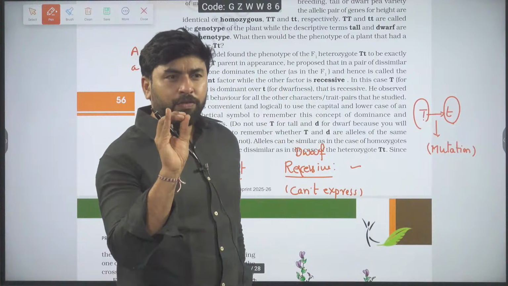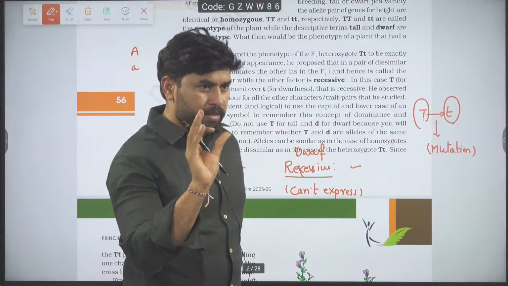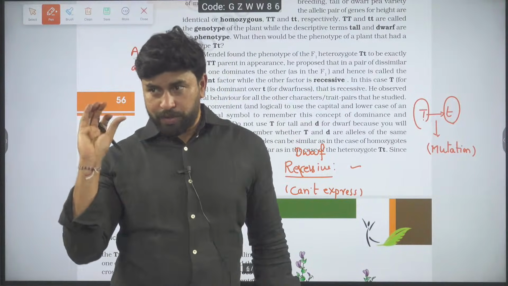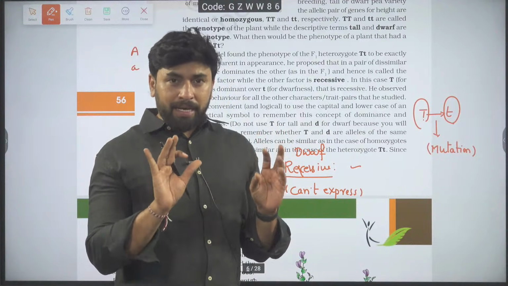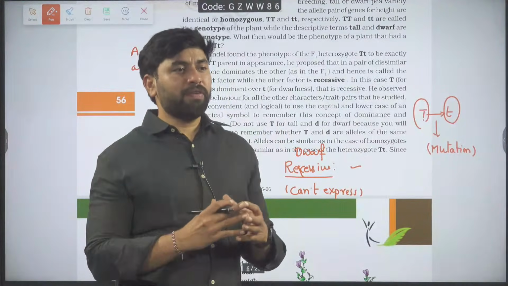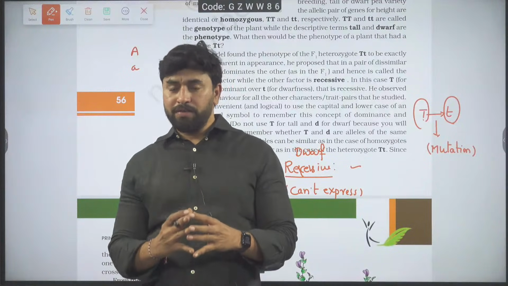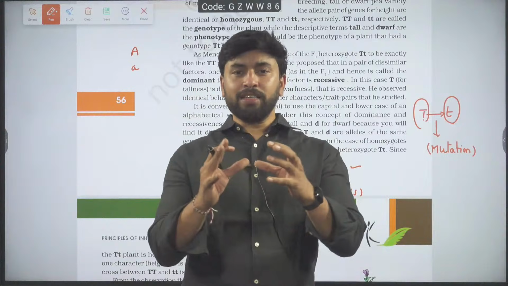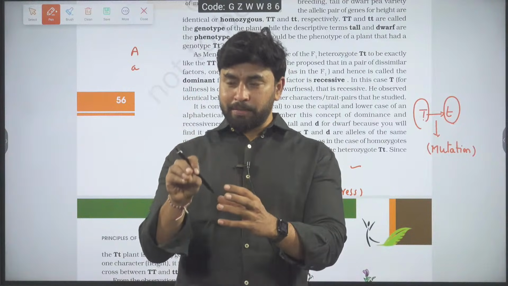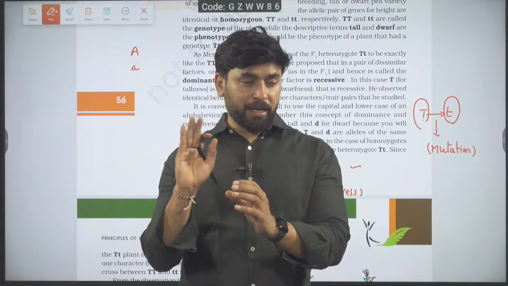Imagine there are fair color skin individuals and dark color individuals. The pigment melanin is responsible for colorization of skin. Dark skin individuals have melanin, the dark color pigment.